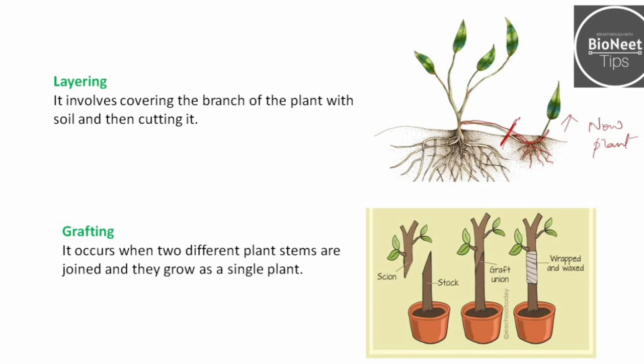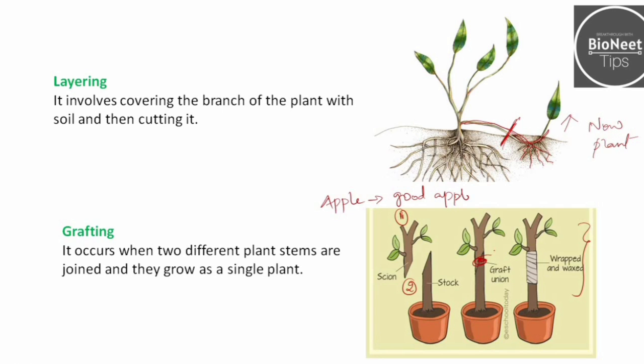Next, grafting. Grafting is done for sugarcane. It occurs when two different plant stems are joined and they grow as a single plant. Now you can see that one part of the stem is from a different plant and the second part of the stem is from another plant. These two are tied together, and this is called grafting, and it grows into a new plant.